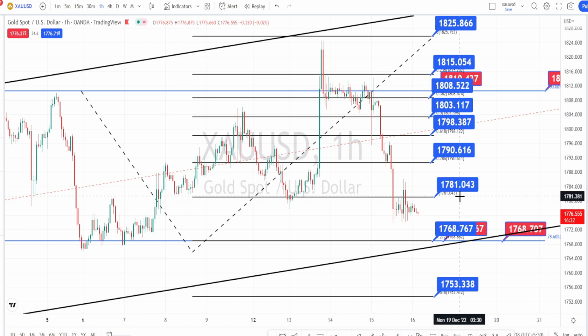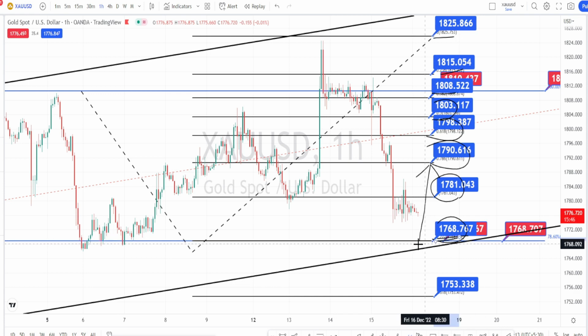So for now the price action is trading between the resistance level of 1781 and support level of 1768. And if the price action bounces back from this support level of 1768 on the bullish side retracement, next level of resistance is going to be around 1790, 1798, 1803, 1808, 1815 and 1825. And if the price action breaks the support level of 1768, it will be breaking the bullish channel pattern support line also, which means that next level of support is going to be around 1758.